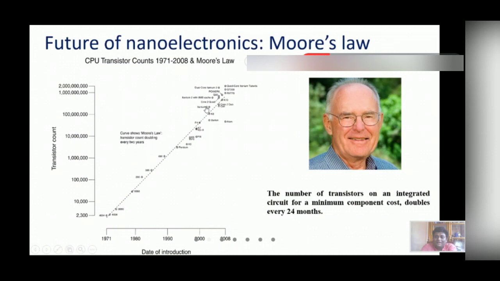This is an observation by Moore long back, and we can see his prediction: in 1971, the CPU contained only 2300 transistors, and in 2008 we see it has a few lakhs of transistors, and the size also gets reduced. So this is the miniaturization of electronics.